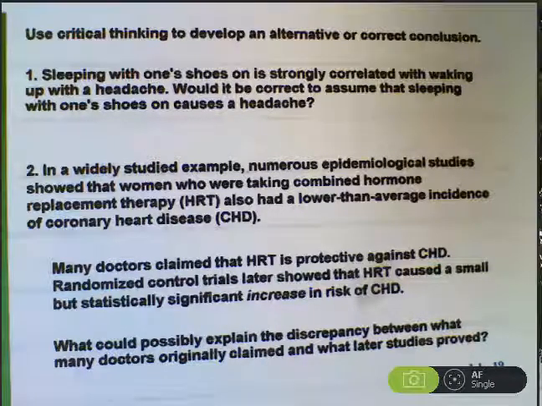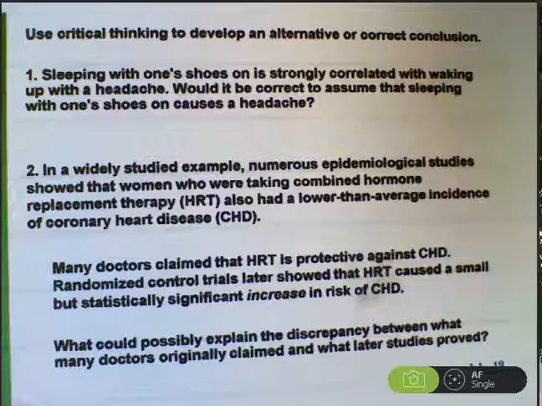But it turns out that there was another factor that was an underlying reason that women who were taking hormone replacement therapy had lower risk of heart disease, and that was socioeconomic status.